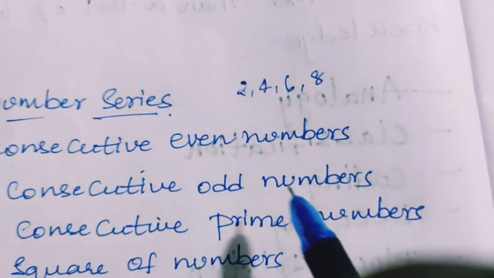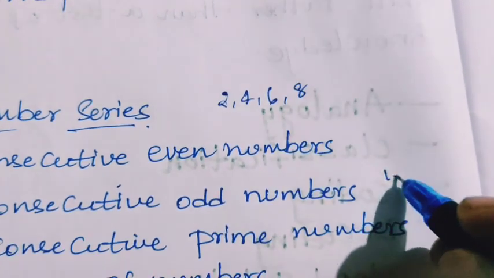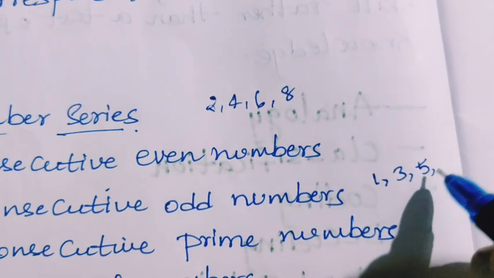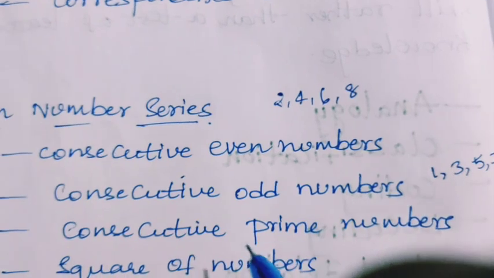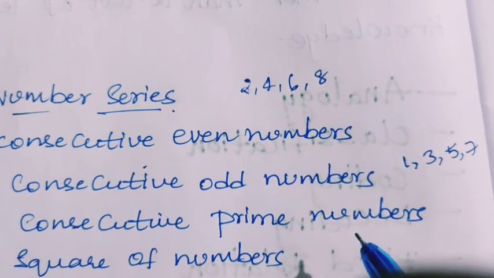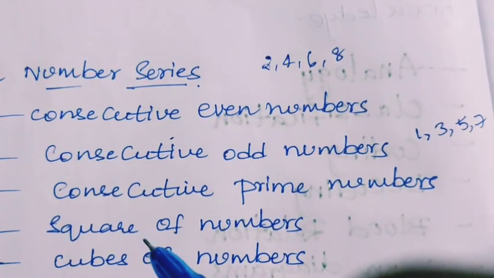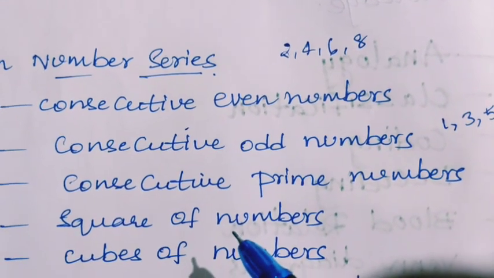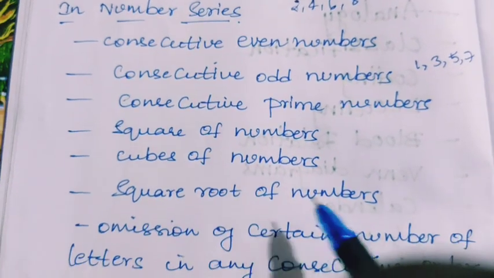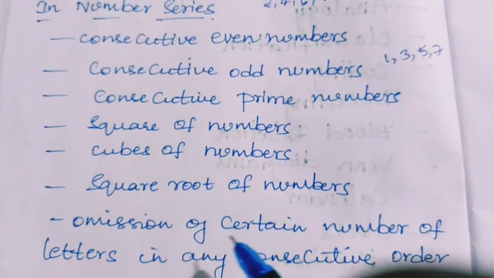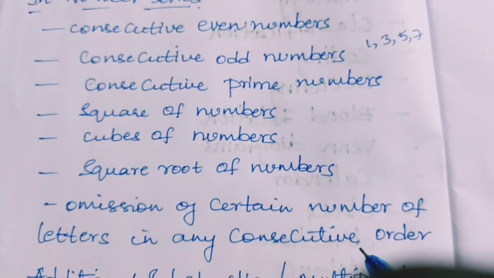Next, consecutive odd numbers. Consecutive means one after the other: 1, 3, 5, 7, like this. These are the consecutive odd numbers. And consecutive prime numbers, one after the other. Next, it can be square of numbers, cubes of numbers, square root of numbers, or any omission, that is deleting of certain number of letters in any consecutive order.